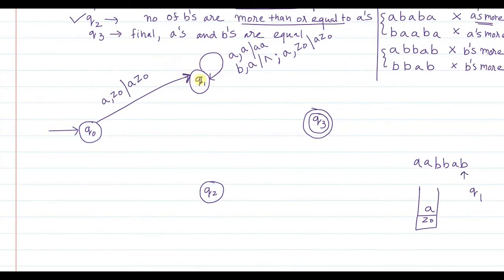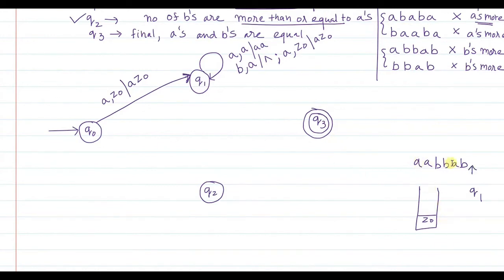Now you are in which state? You are in Q1 state. So again in Q1 state, when B is encountered as the current input symbol, and suppose A is on top of the stack, then B and A get cancelled, and you still are in which state? You are still in your Q1 state, right? So B and A get cancelled and you are still in Q1 state, and now the pointer moves one place to the right.